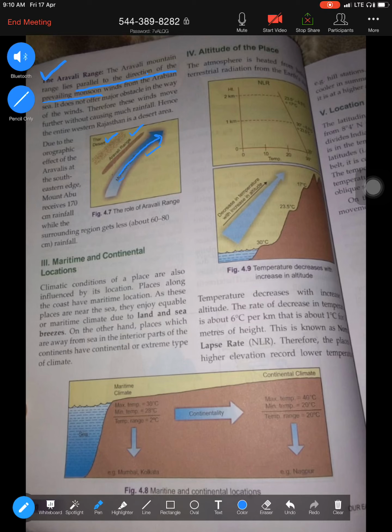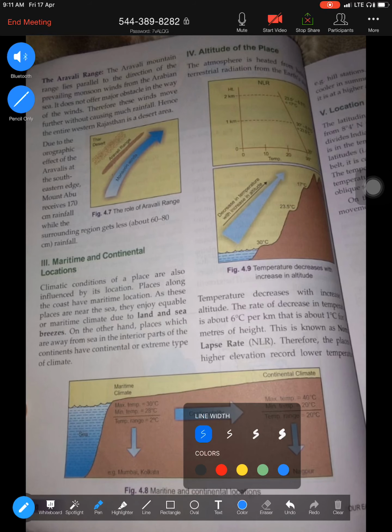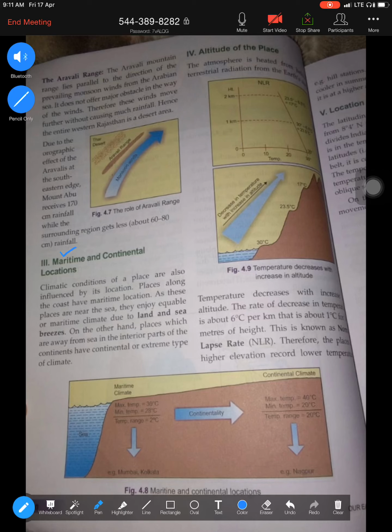Now moving to the third factor affecting the climate of India, that's the maritime and continental location. Now what is maritime and continental location? We've already learned this before. Maritime means places which are close to the sea are always known by the name maritime, and continental means places which are far from the sea. So continental is far from the sea, maritime is close to the sea. Now what does this mean?